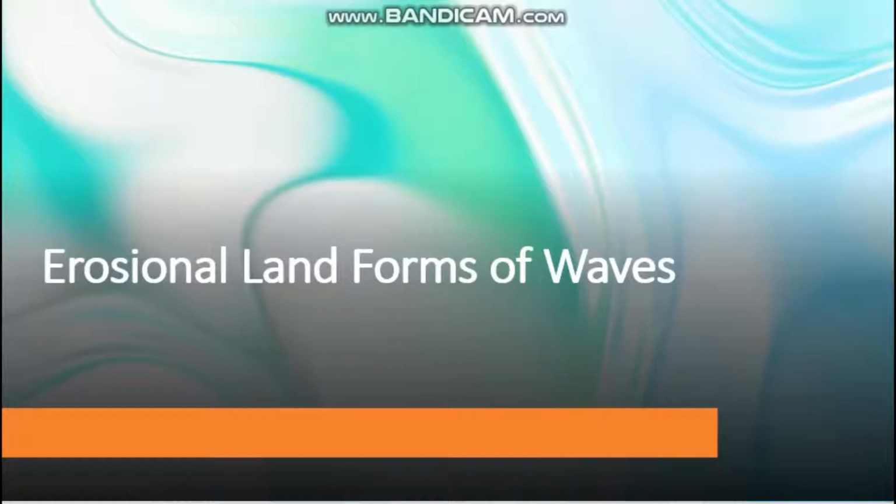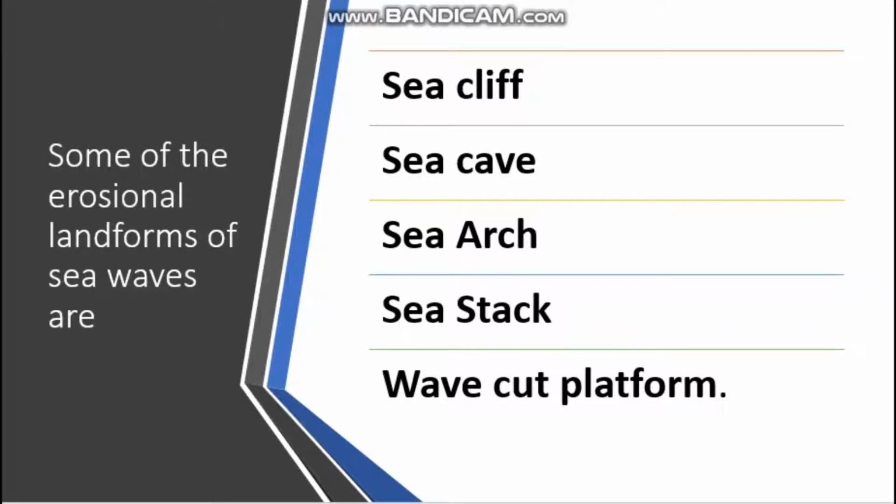So, erosional landforms of waves and depositional landforms of waves, we are going to study. What are the erosional landforms of sea waves? The erosional landforms of sea waves are sea cliff, sea cave, sea arch, sea stack, and wave cut platform. So, one by one we can learn the details.